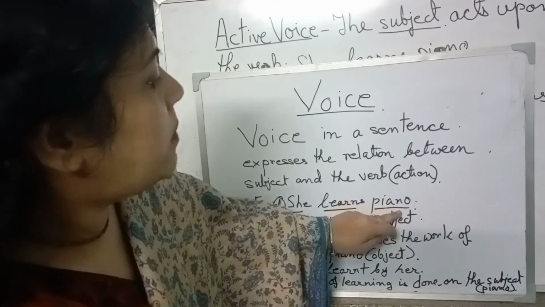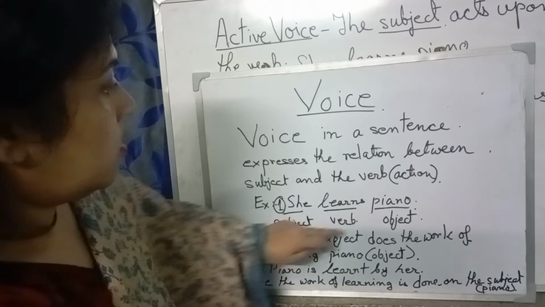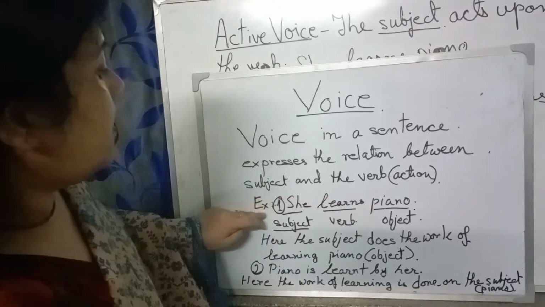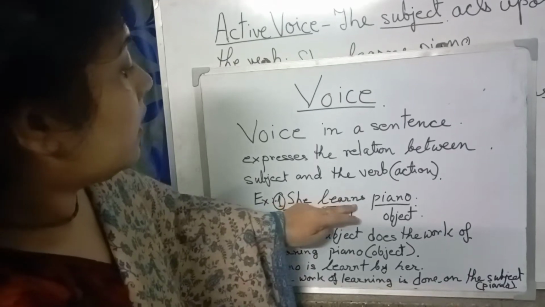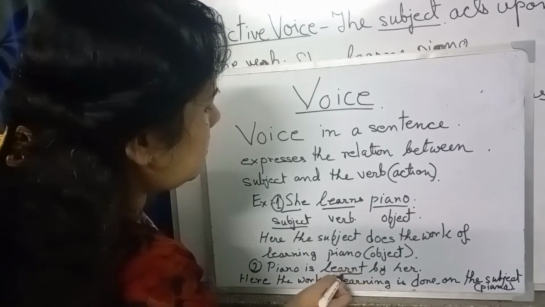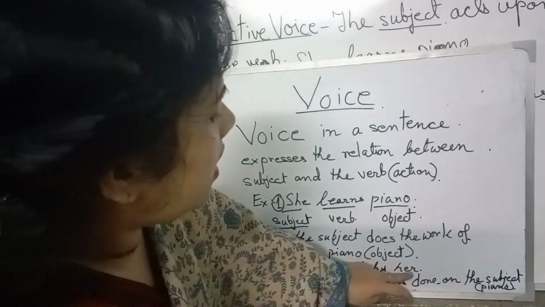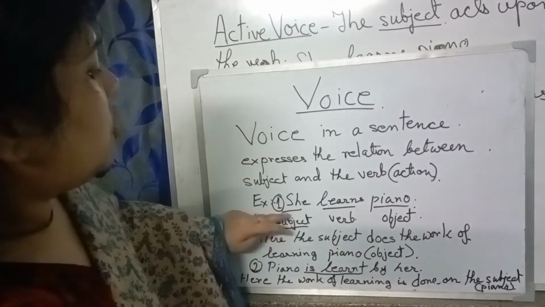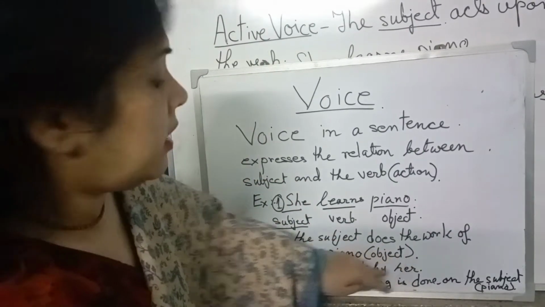See here the object. This object comes to the beginning of the sentence. So here this object becomes the subject. In the second sentence, the object of the first sentence, piano, becomes the subject of the second sentence. Now the verb learns acquires the form is learned. And she, this subject, comes here as her, and by is added over here. So she becomes an agent now.